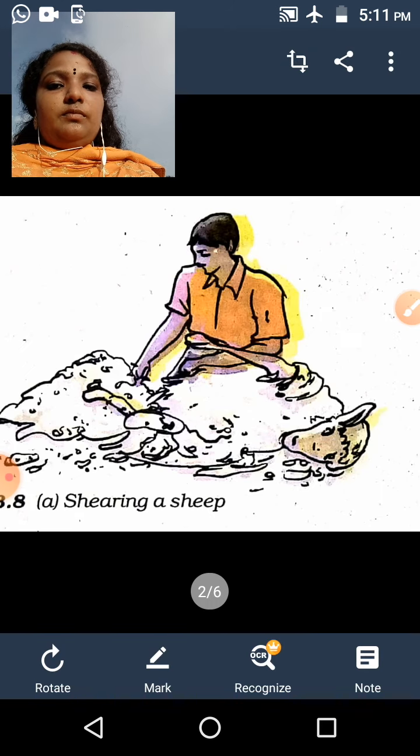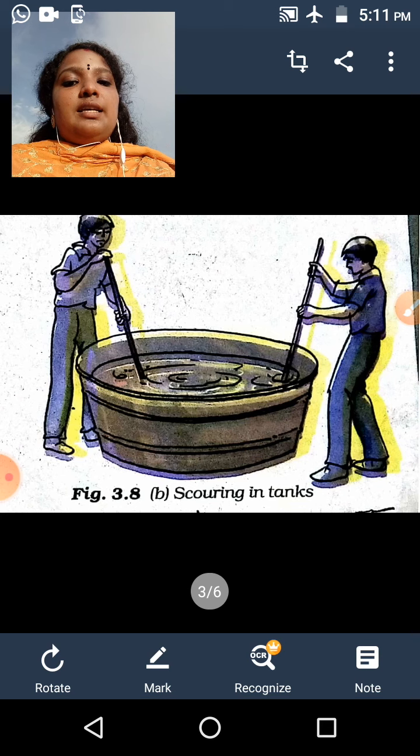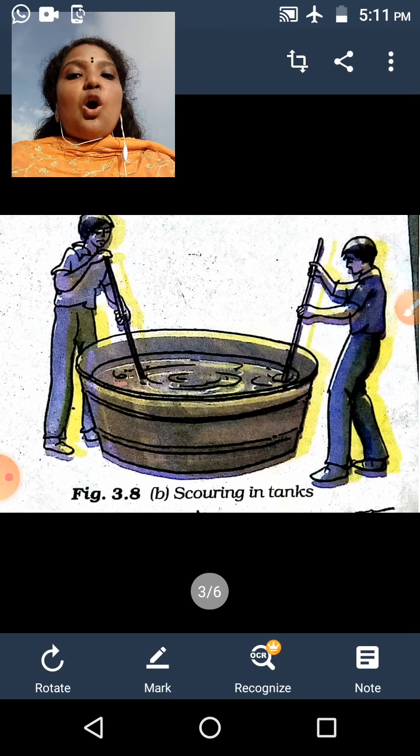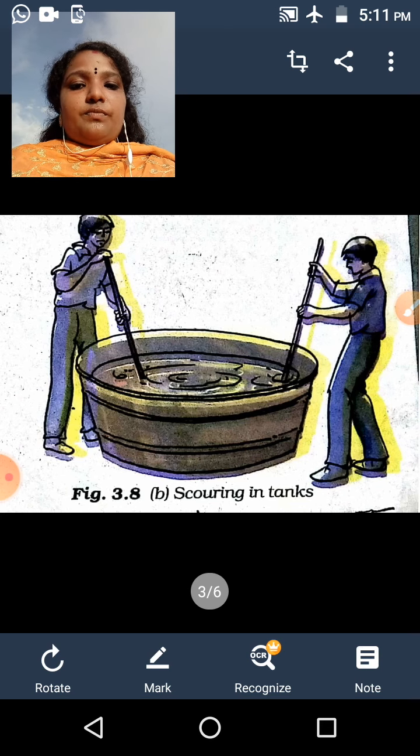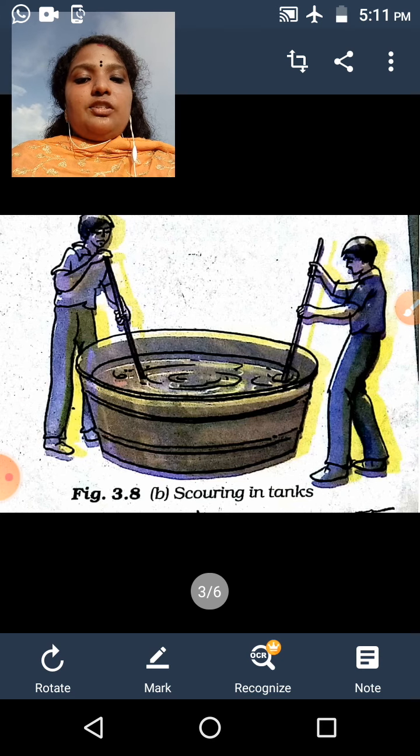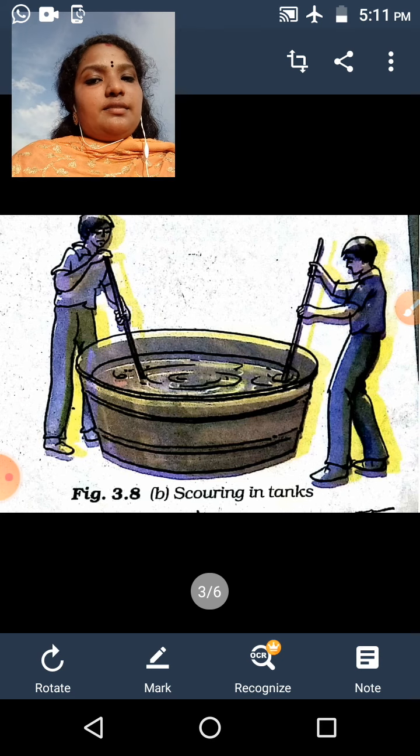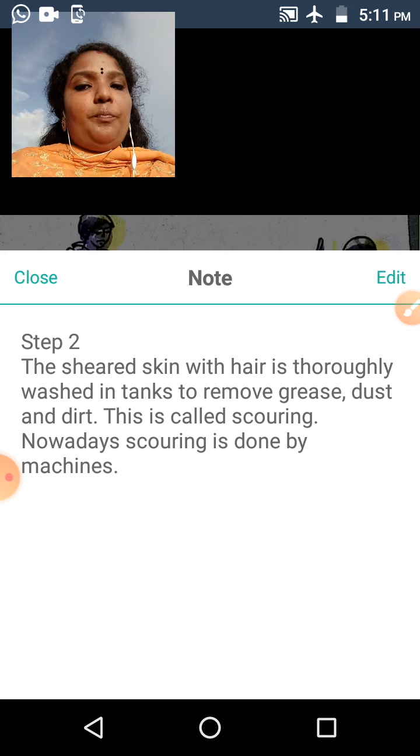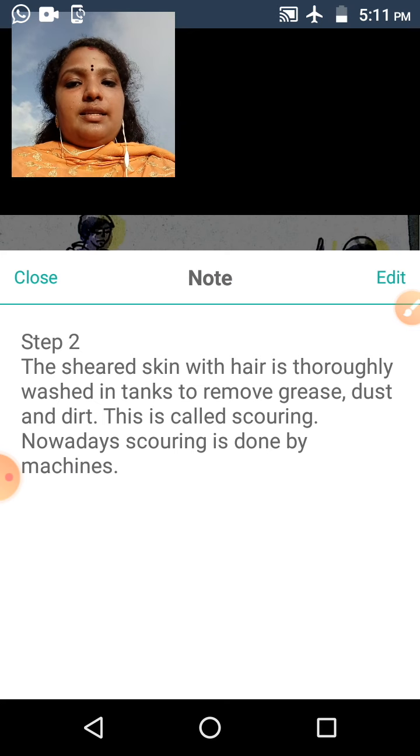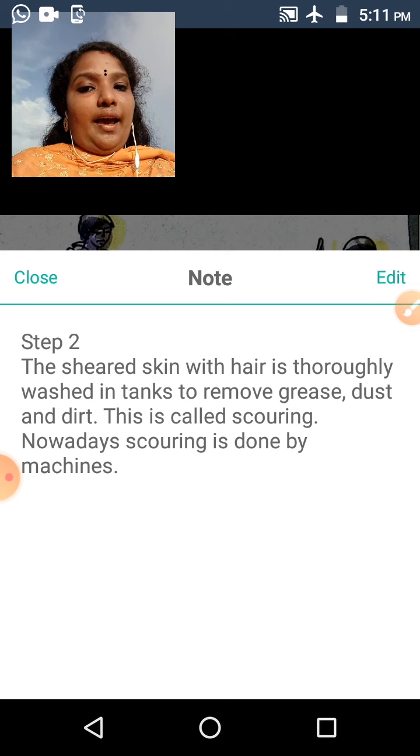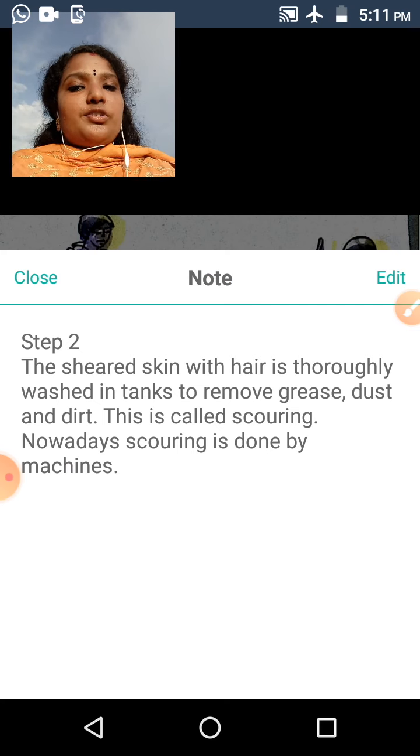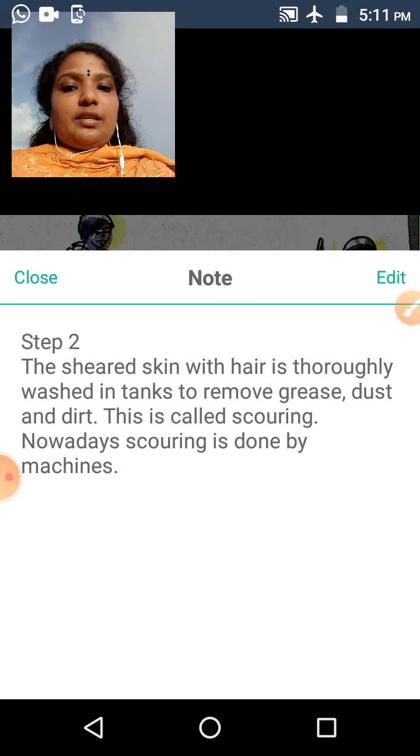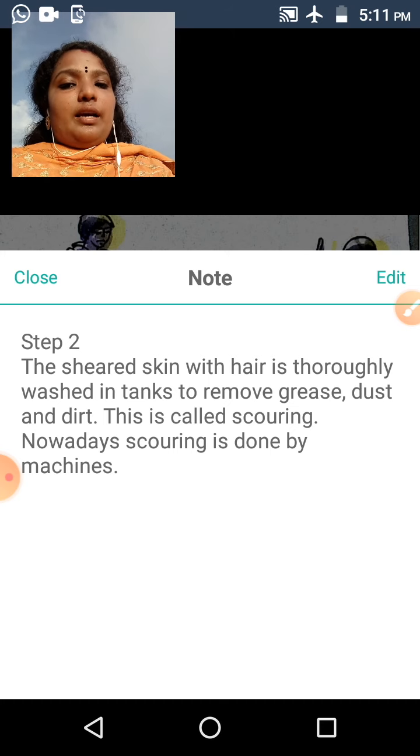Now we move on to the second step, which is scouring in tanks. All of you look at the picture. Step 2: the sheared skin, that is, the removed skin with hair, is thoroughly washed in tanks to remove grease, dust and dirt.